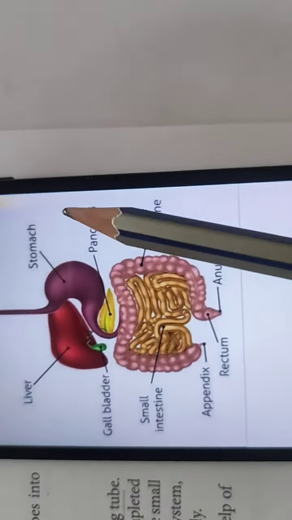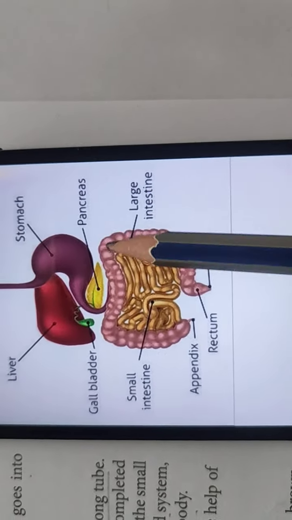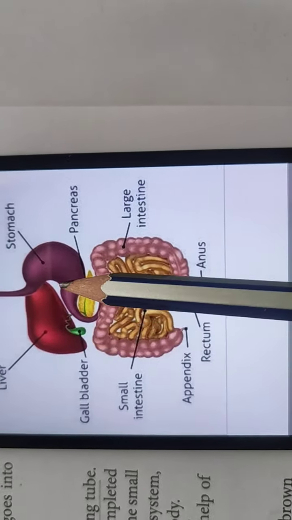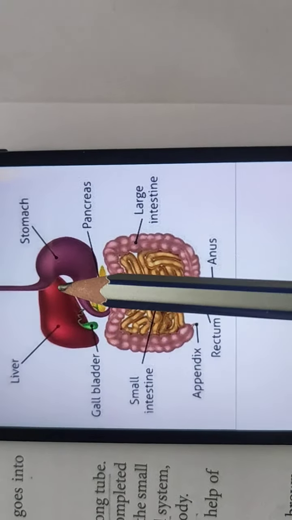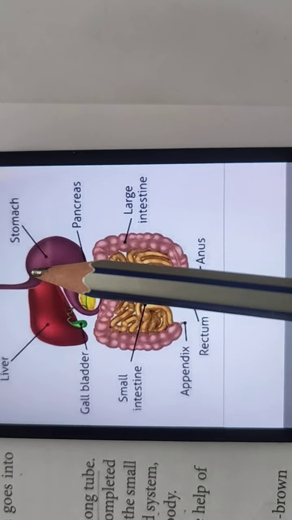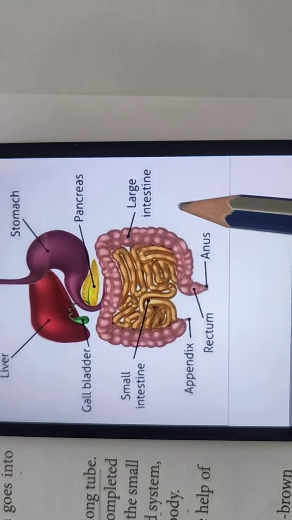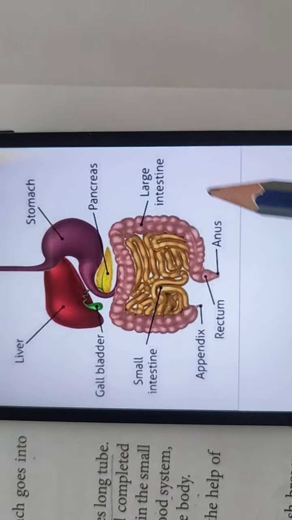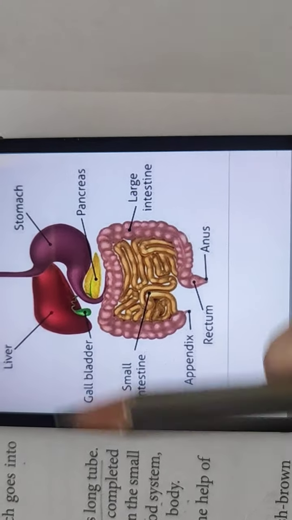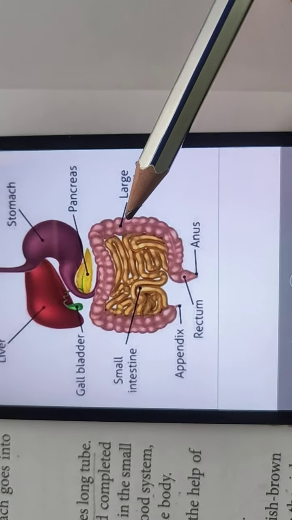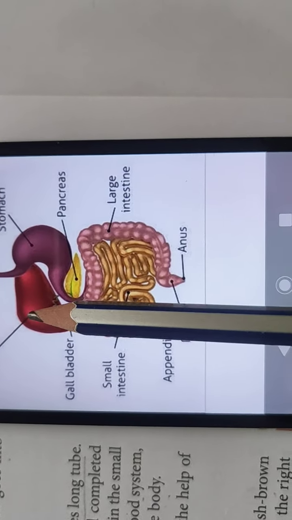Now let's see this figure. This figure is also given in your book, but I am showing it here. So the liver, you can see, is the largest organ in the whole body. This is the liver. It is reddish brown in color, and it is on the upper part of the abdomen. Means your abdomen is right here. So it is on the upper part, on the right hand side. Means the picture is obviously the mirror image, so you are seeing it on the left hand side, but it is actually on the right hand side.